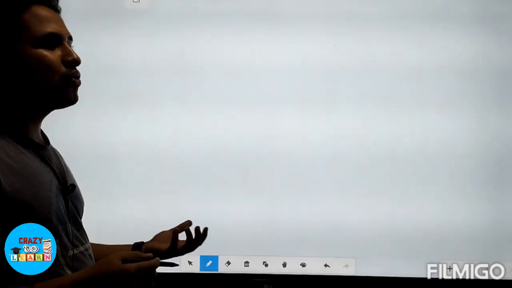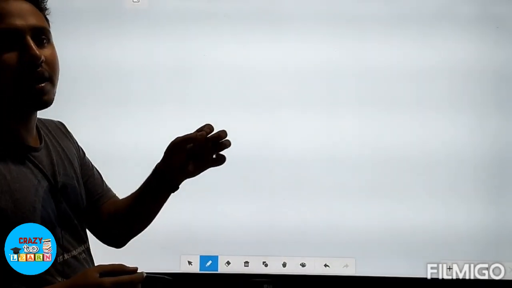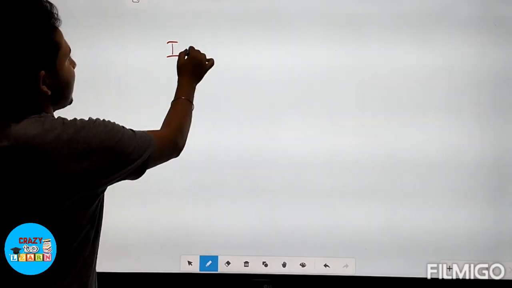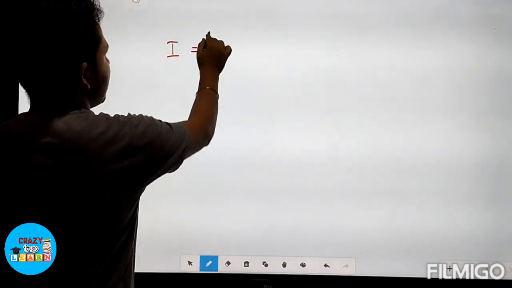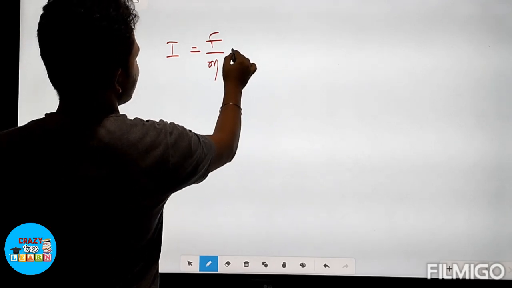Then, if it is asked to you to find the gravitational field intensity for a unit mass, same way you will find the gravitational field intensity for unit mass, I is equal to F by m. Okay, so what will it be?